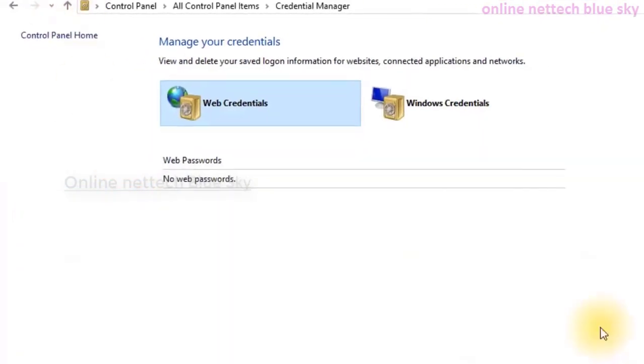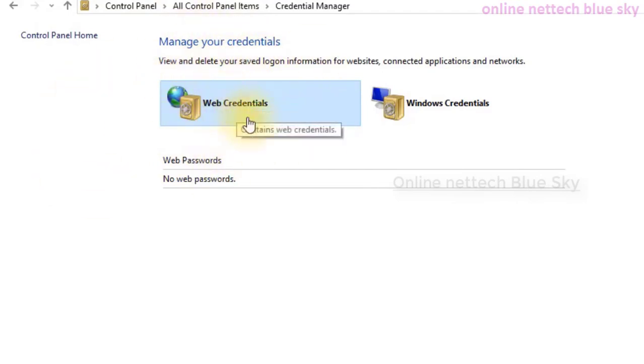You can see Web Credentials and Windows Credentials. Web credentials means when you use a website or web application, you must enter a username and password. You store the username and password, for example when your company uses an application server and you must enter a username and password in the application.